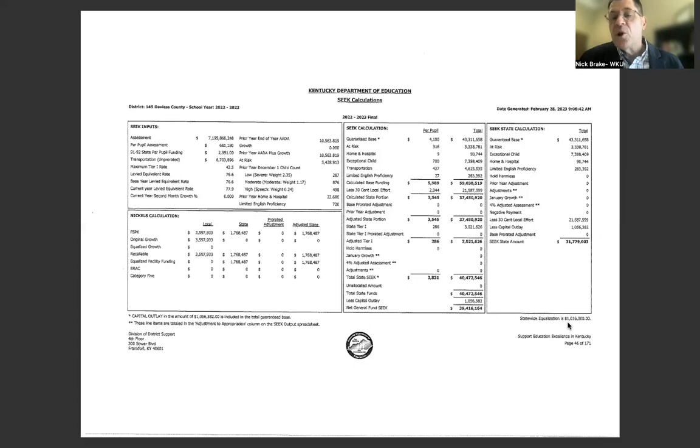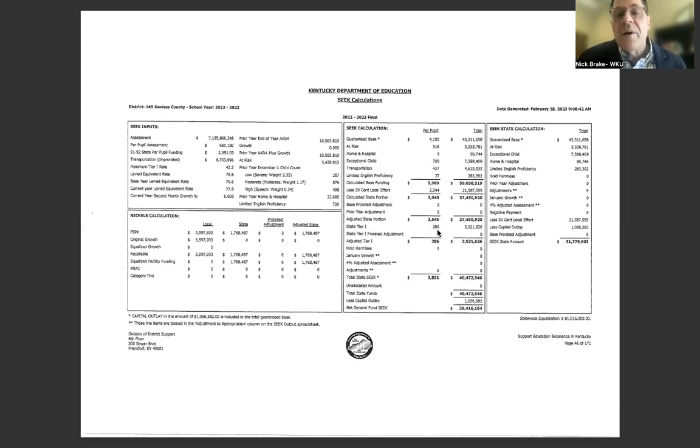You can see it's a little over $1 million at the state level. And so Davis County's is below that, which signals that they qualify for tier one. If Davis County's per pupil assessment were over this $1 million, then they wouldn't qualify, or they wouldn't qualify for as much of this tier one equalization funding. Remember, tier one is the funding that basically equalizes property value in districts that are poorer than the state average. And this Davis County property value is lower than the state average property value if you look at all of those. And so they qualify for tier one.